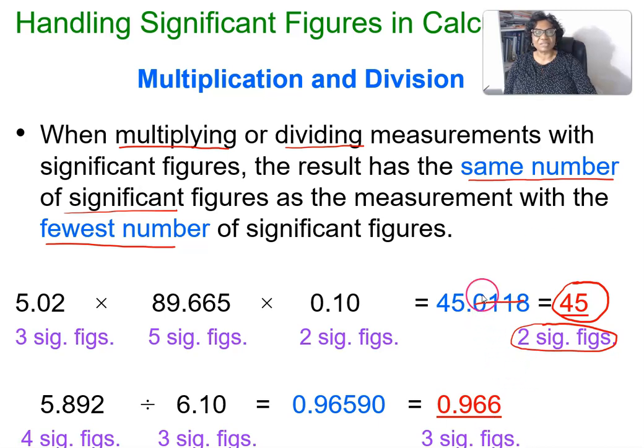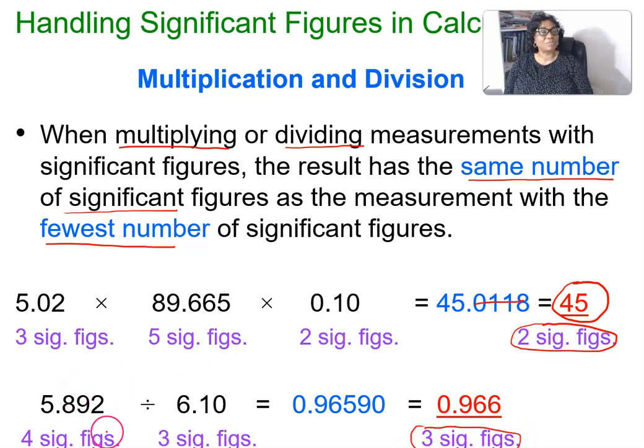Let's take this other example. Now it is division: 5.892 divided by 6.10. This has 4 significant figures, this has 3 significant figures. So before we even start, we know that our answer must be in 3 significant figures.